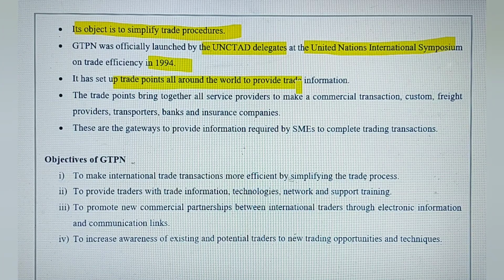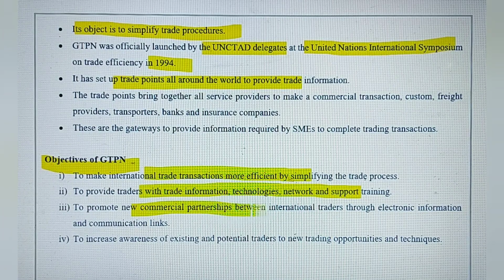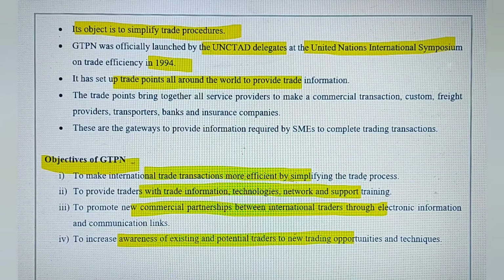Some objectives you can also learn, like to make international trade transactions more simple, to provide traders with a trade information network and supporting things, to promote new commercial partnerships between the trading partners, and to increase the awareness of potential traders all over the world.